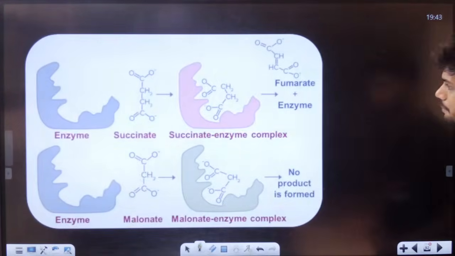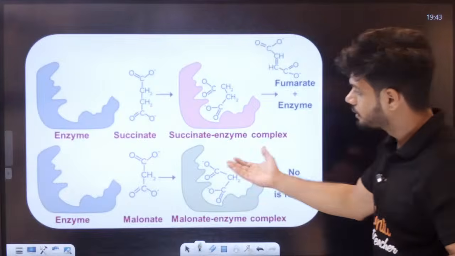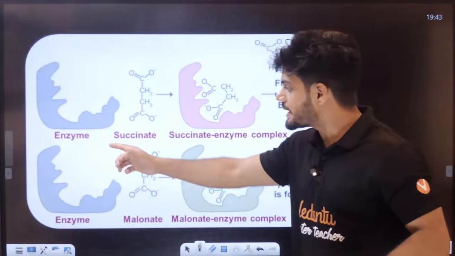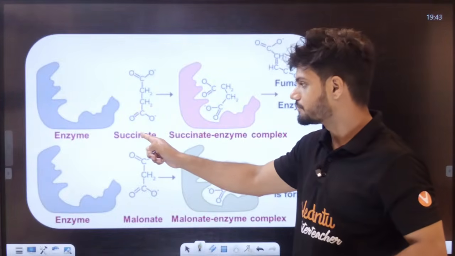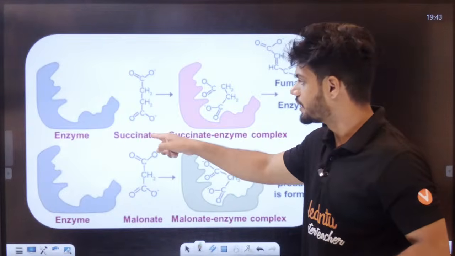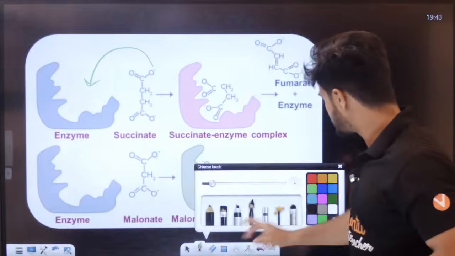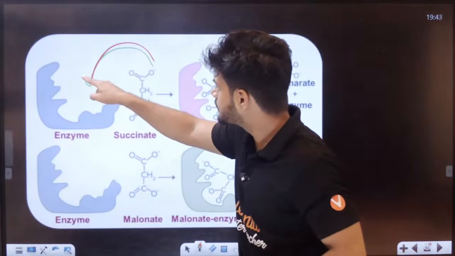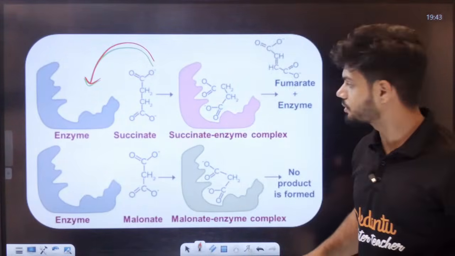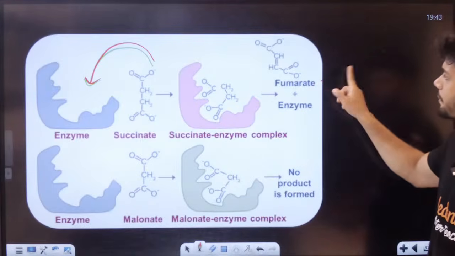Okay, an example of competitive is your malonate. Now this is an enzyme, this is succinate, right? This is your substrate here. This substrate will go and bind to the enzyme like this, and we get fumarate eventually.